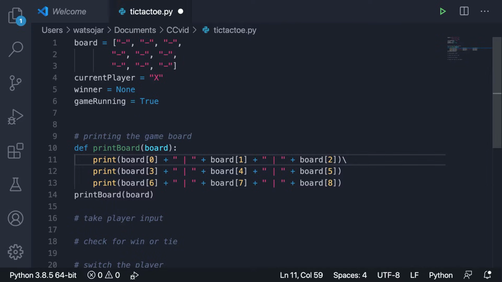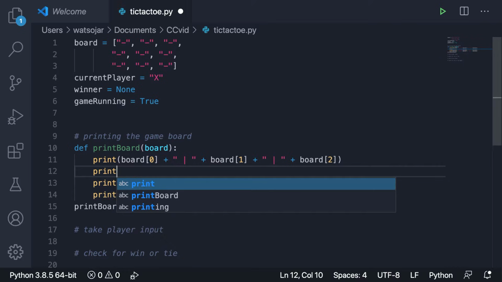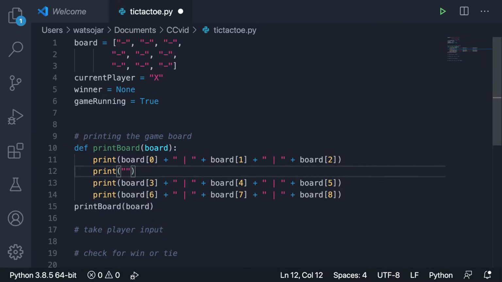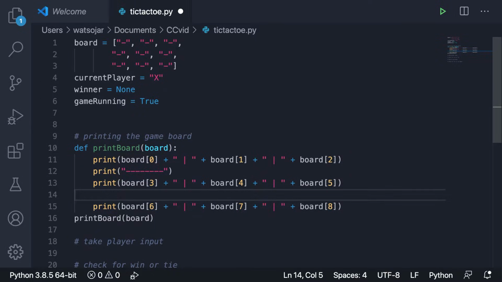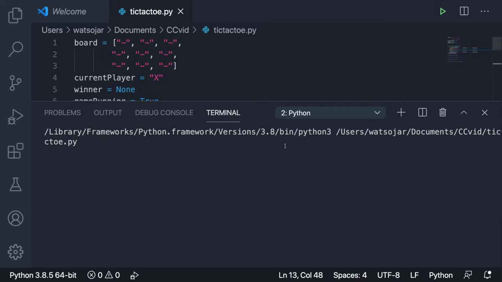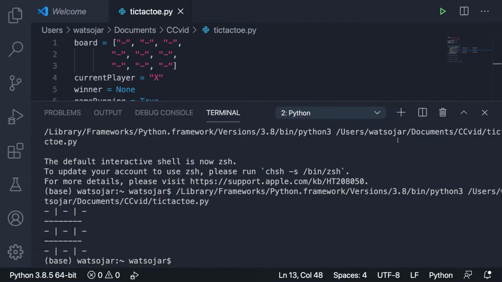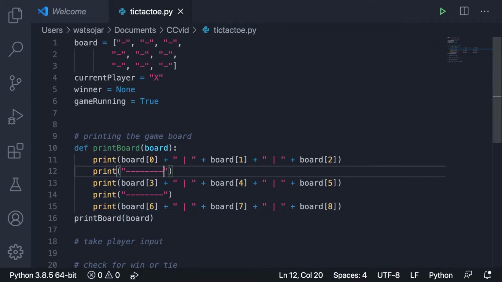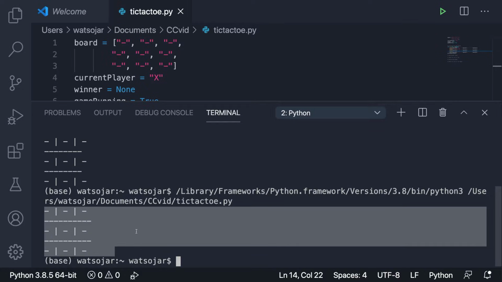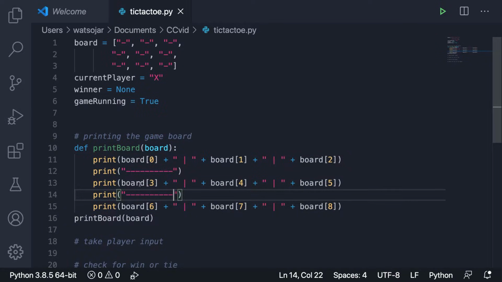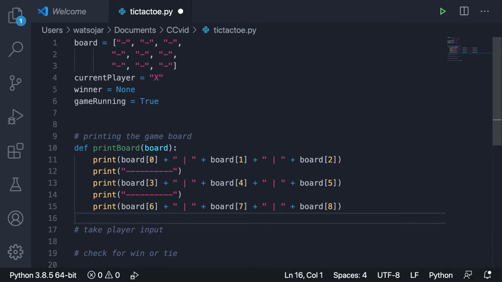We got the 3x3 square, but let's take this one step further. All right, how about after each one of these print statements, we just add a horizontal row of dashes just to make it look a little bit better. So we can say print, and then let's just kind of eyeball it, maybe like 8. Maybe that'll work. We'll play around with it and see how many dashes is the correct amount of dashes. All right, now let's run it again. Let's add like 2 more dashes. And then perfect. I think that's good enough.